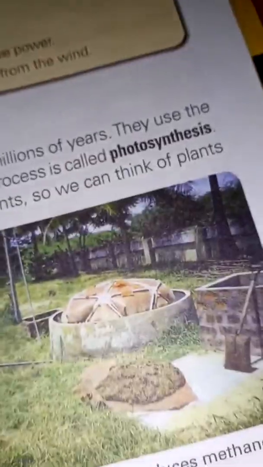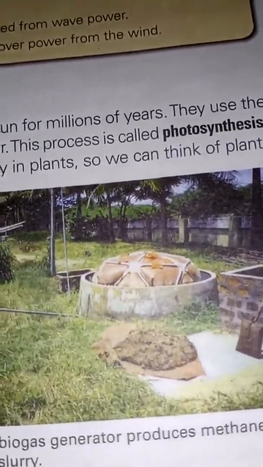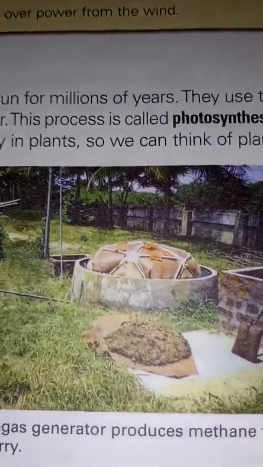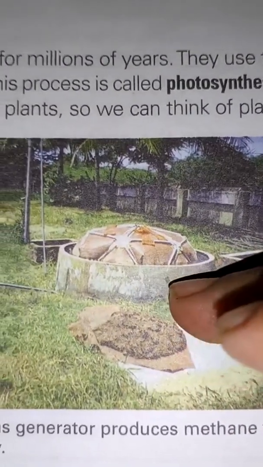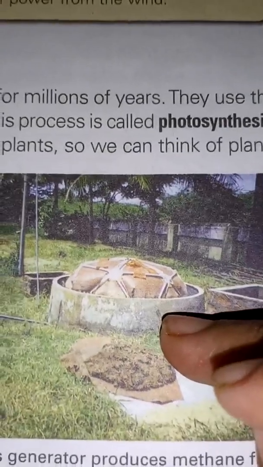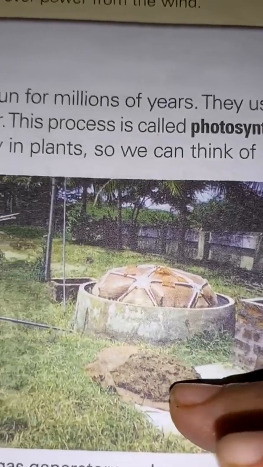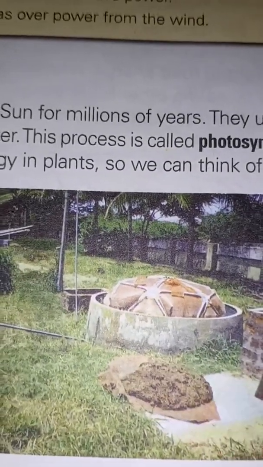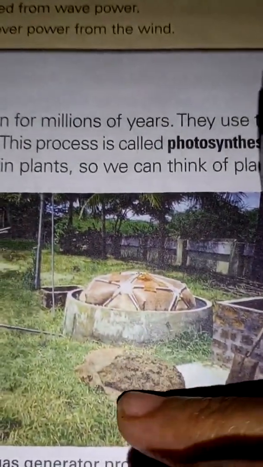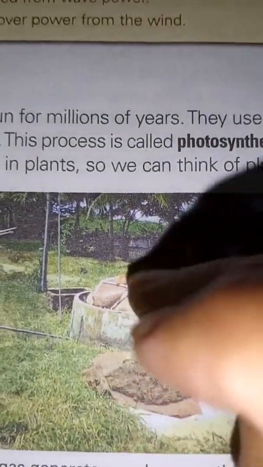Now this is super duper exciting, because this is a biomass generator. What they do is, this is cow dung. You take cow dung and put it inside this tank, and then you cover it, seal it completely.